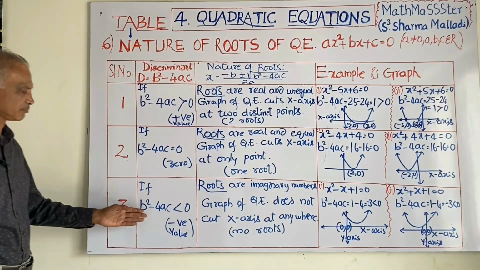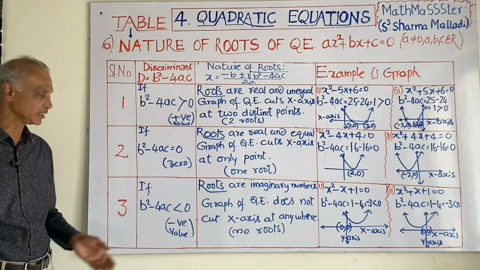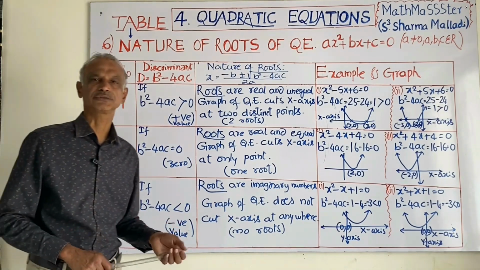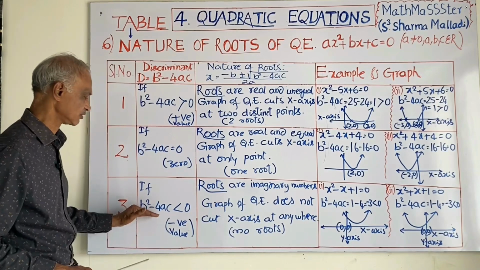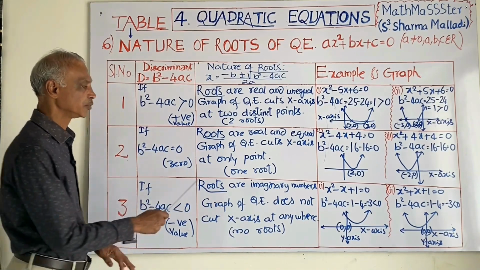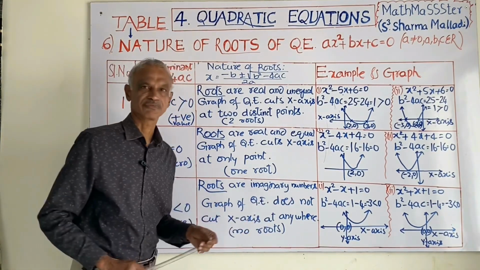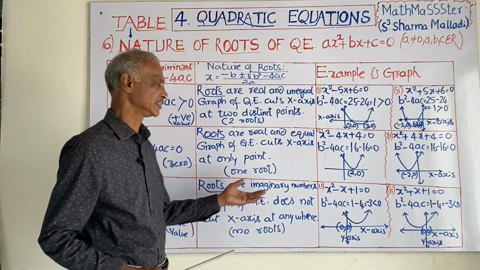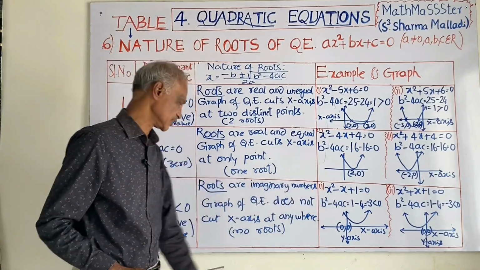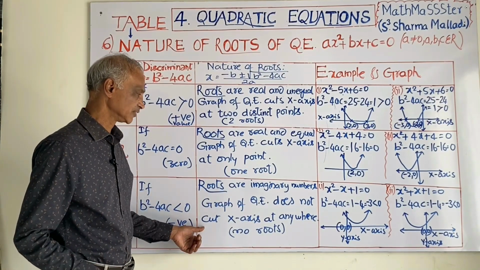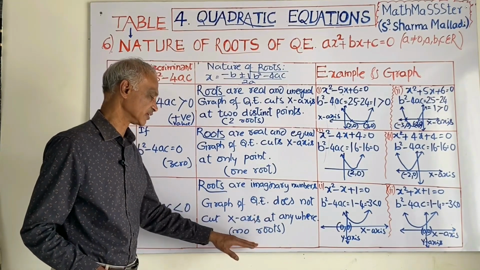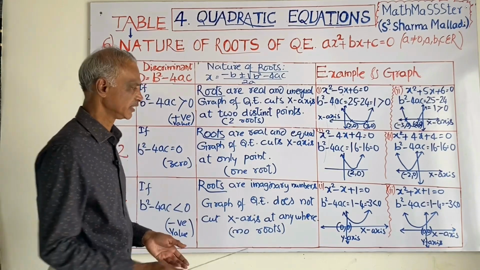Next, if b square minus 4ac is less than 0, meaning you will get minus 1, minus 2, minus 300, a negative value, then the roots are imaginary numbers. There are no real roots for this quadratic equation. The graph of the quadratic equation does not cut the x-axis at all. No roots.